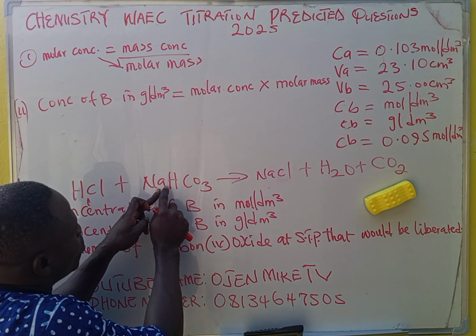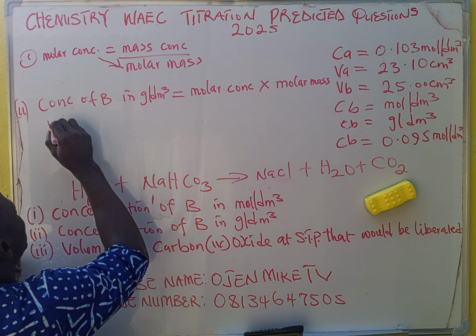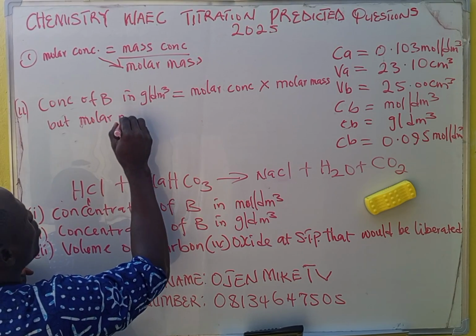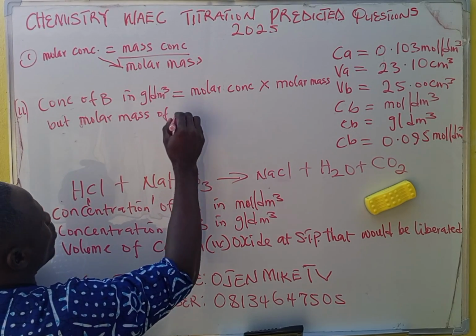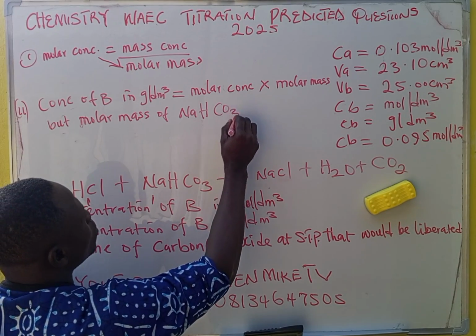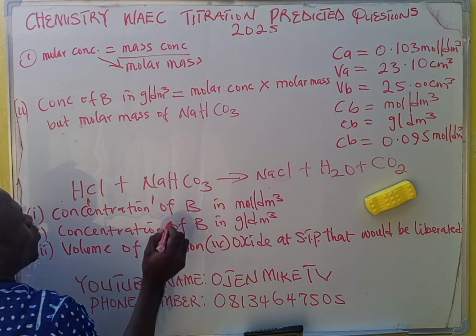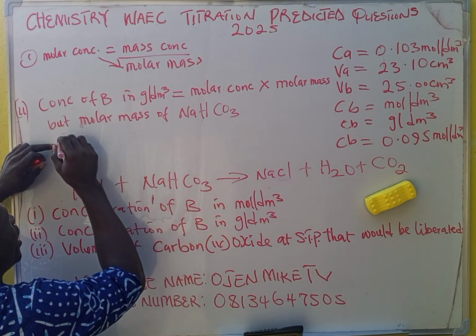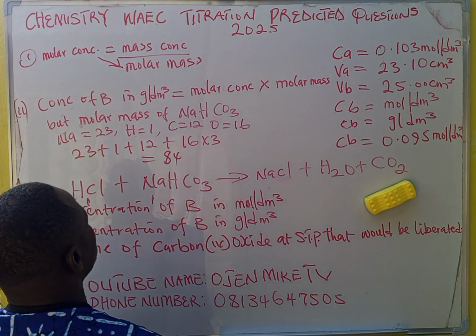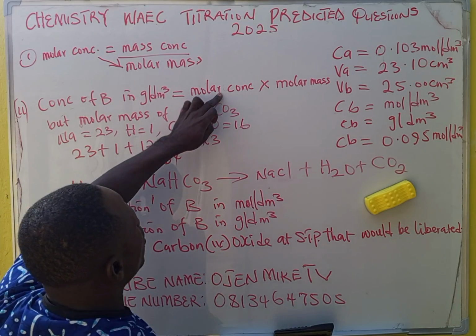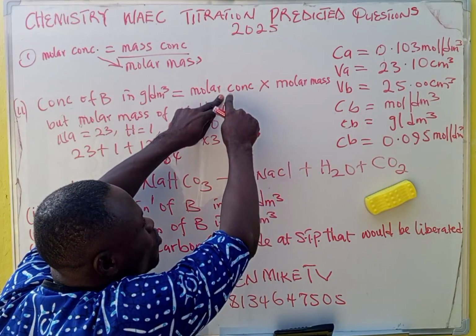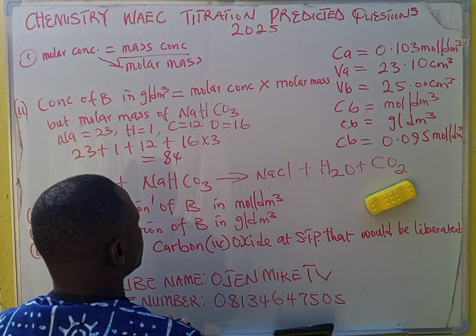So we are going to look at the molar mass of NaHCO3. Our molar mass is 84. So what we now have is that, remember, you are going to mark what is your molar concentration. I told you molar concentration means moles per dm cubed of B.